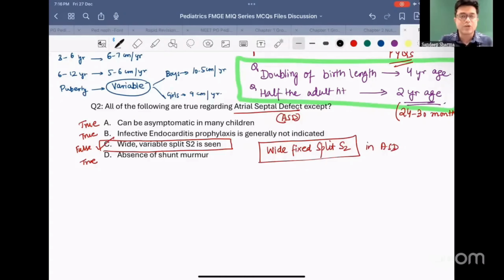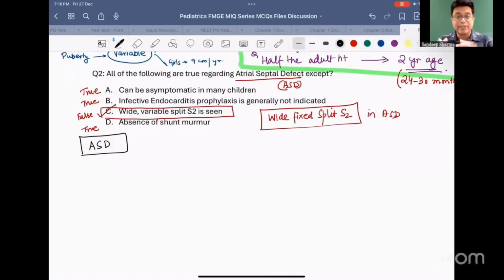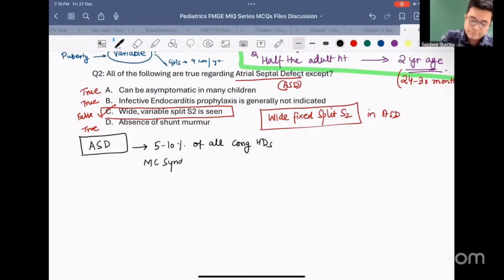So let us do a quick review of the topic of atrial septal defect. What are the key points to remember from exam perspective? Rapid fire review of ASD. Atrial septal defect comprises 5 to 10% of all congenital heart diseases. What is the most common syndrome associated with ASD? The most common syndrome associated with ASD is Holt-Oram syndrome.